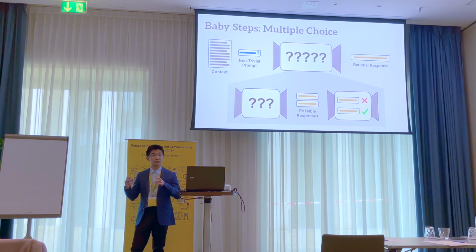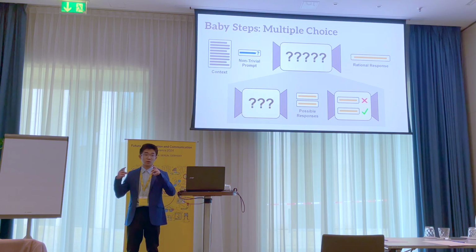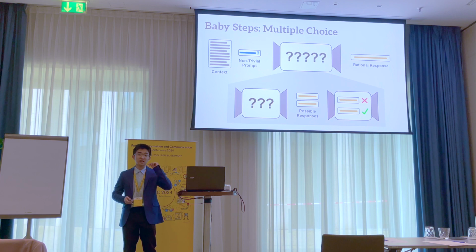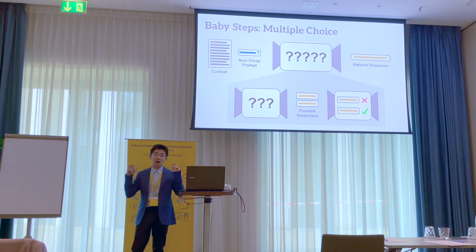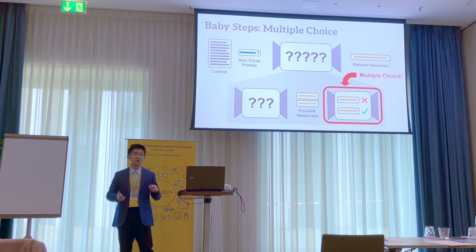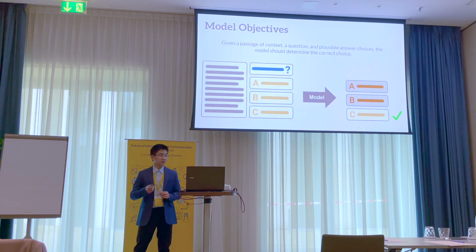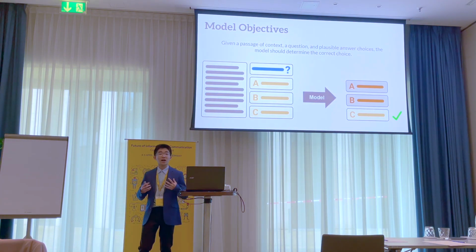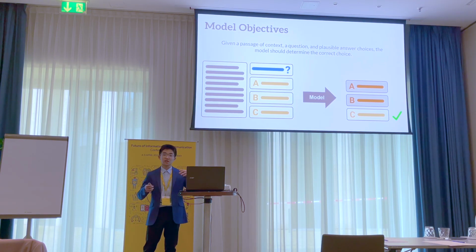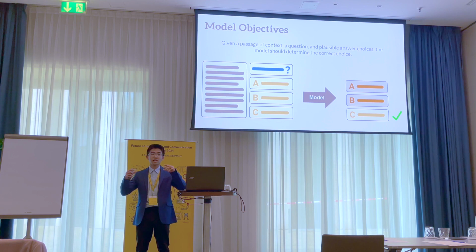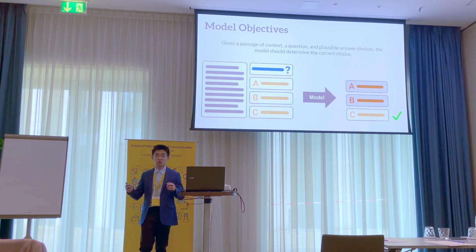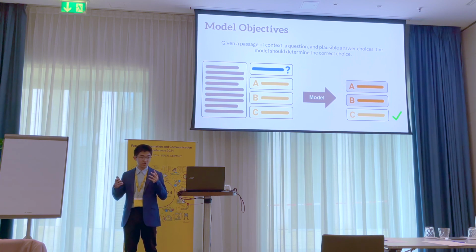We can take a second model that effectively vets these possible responses and identifies which one among this finite list is the most rational, per se. Now note that this second model is actually just multiple choice. And we can specifically define what we want our model to do, which is that given this context, a question, and multiple plausible answer choices, all we need to do is determine the quote-unquote correct or most rational answer choice.